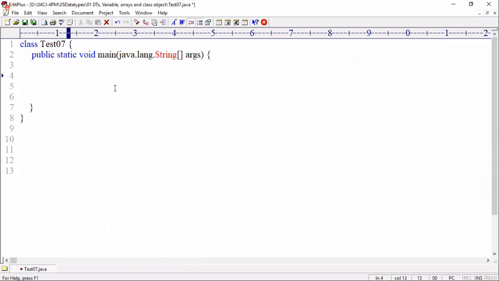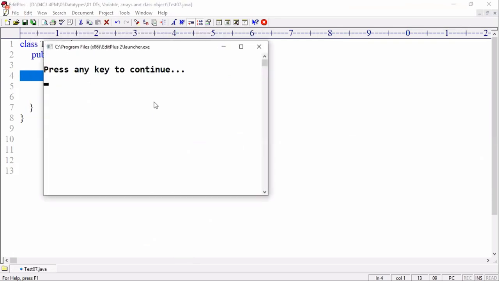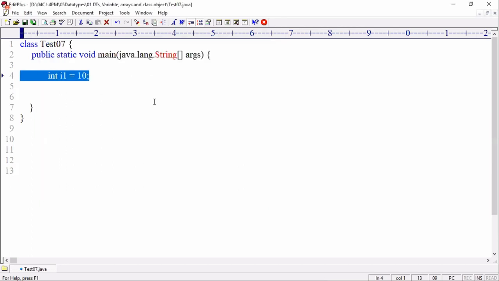Then tell me. Now, class Test, main method. Inside the main method, I'm going to write one statement: int i1 = 10. I have written. This line is compiled successfully, this line executed successfully. As a student, what you people do, you just see compiled successfully, executed successfully, my program completed.